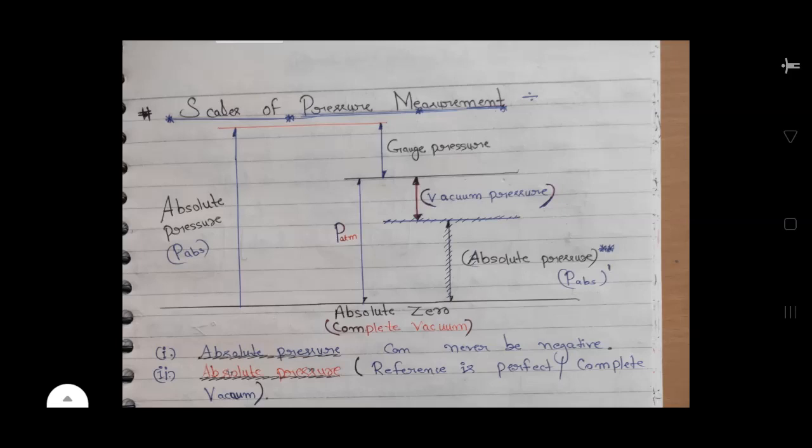You can see the second line from the bottom, which is blue color, and this line shows the absolute pressure 2, which is less than P atmospheric, and the reference line is also absolute zero. Then for vacuum pressure, the second last black line, the reference line is atmospheric pressure, which is greater than absolute pressure 2. And for gauge pressure, which is the red line, the reference line is atmospheric pressure.